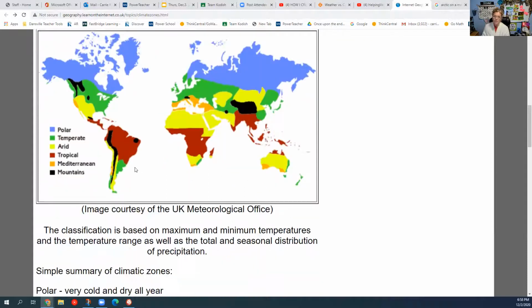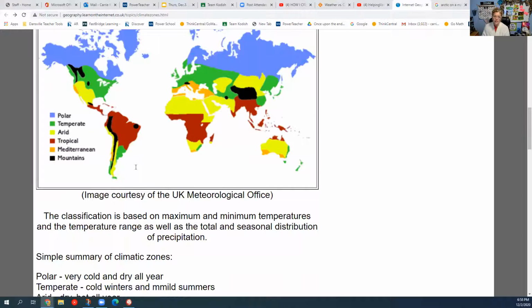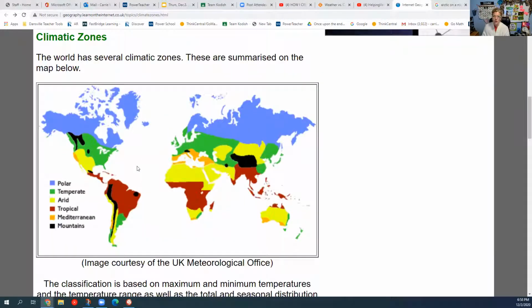So we'll do some more talk and adventures with traveling around the world to say, what are you going to pack? All right, excuse me. So I am done sharing that as far as that goes. You are going to, as I said before, color.